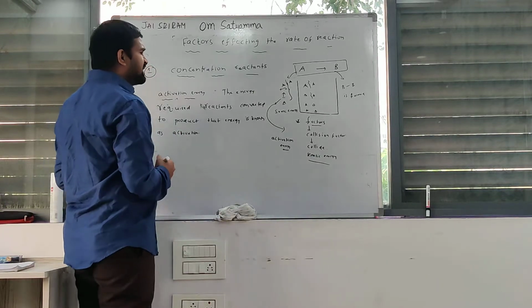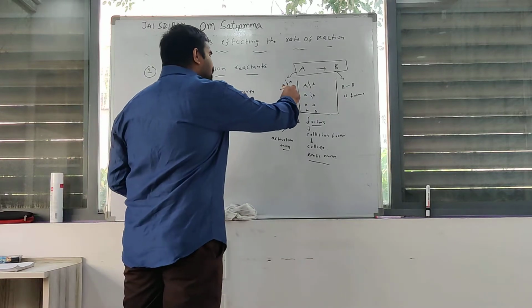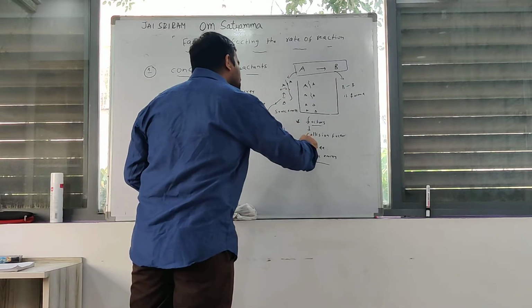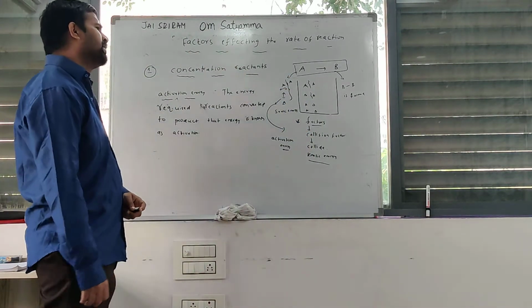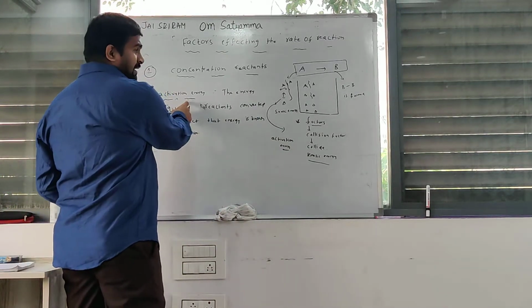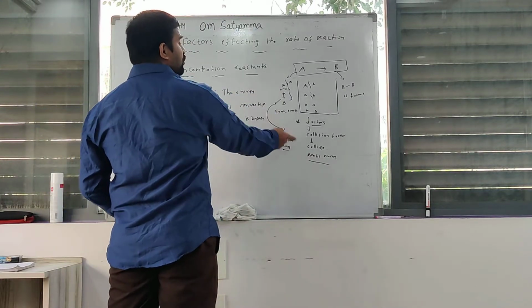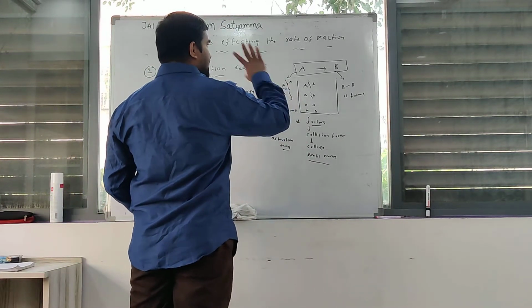This activation energy is provided by reactant molecules due to collisions. Very, very important factor.